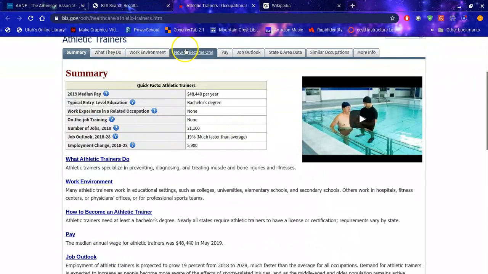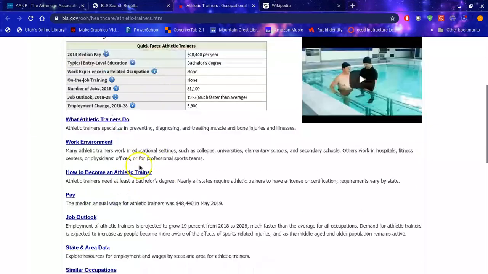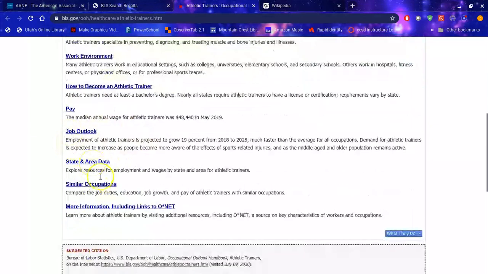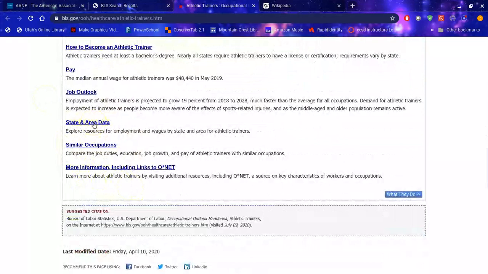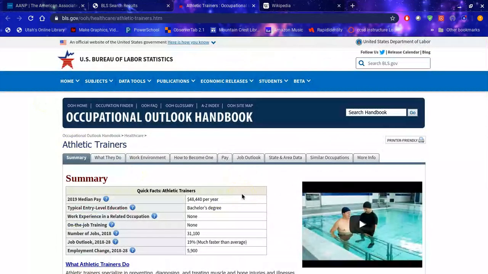And again, there's tabs up here that kind of give you more information if you want to do that. Articles here, how to become, pay, state and area data, so you can do it specific to Utah, okay? BLS.gov, you're for sure going to want to use this for your paper, okay?